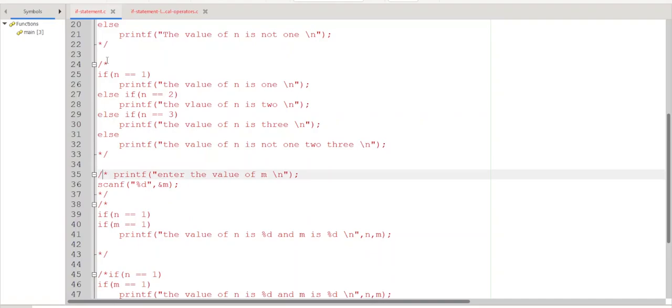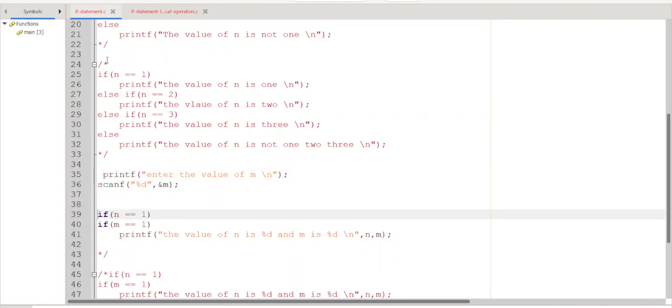Now the other one. What we are doing: initially we were reading the value of n. After reading the value of n, we are also reading the value of m, and we are checking. If you write like this, that means this if statement is enclosed within this if statement. So this is the total statement that is part of this if statement. So if n equal to 1, m equal to 1.